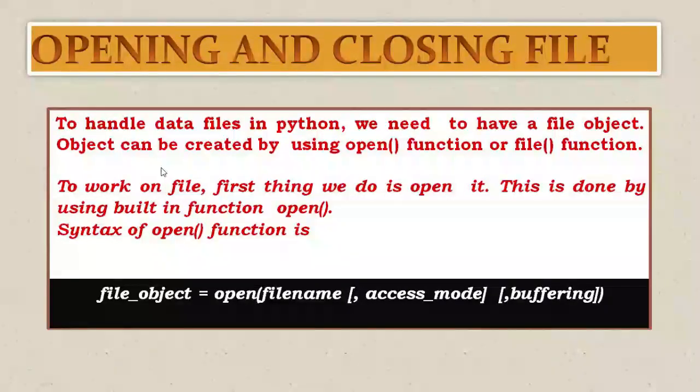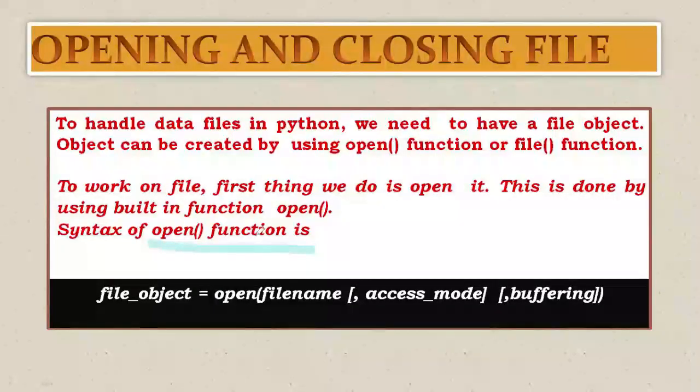For example, you can see here, object can be created by using open function or file function. So whenever we need to create or open a file, we have to use an inbuilt function, and the name of the function is open function.